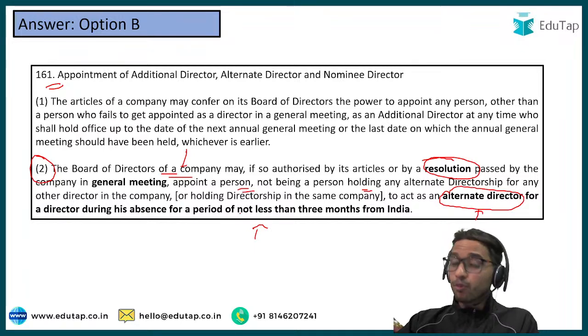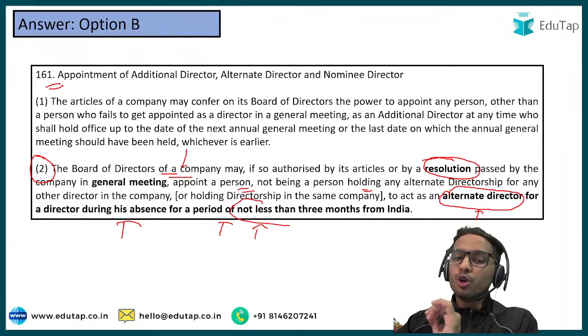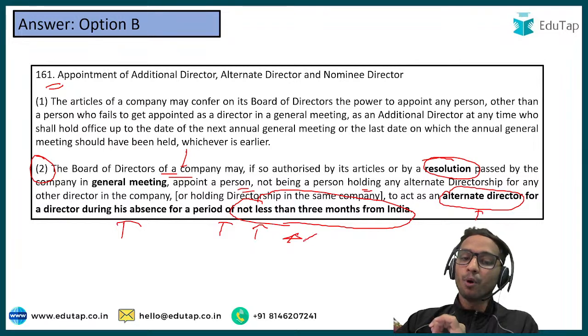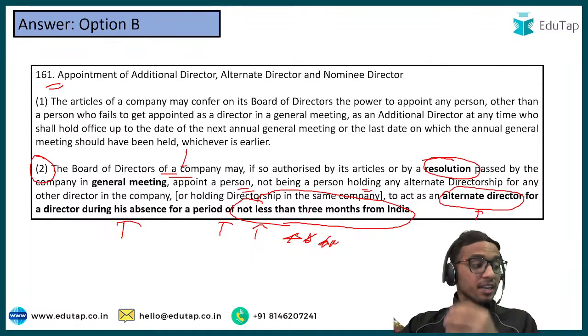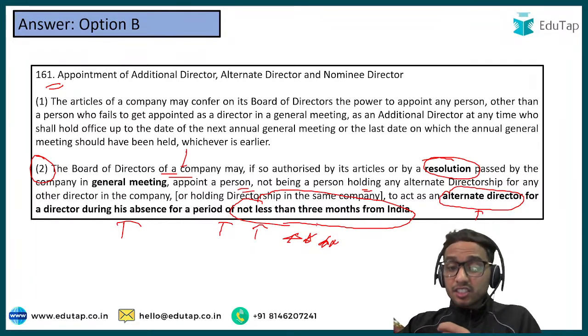But the provision says for a director during his absence for a period of not less than 3 months from India. Very, very important question. It can be asked in the examination in which case an alternate director can be appointed, and this time period could be asked.